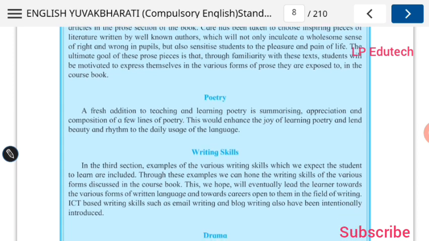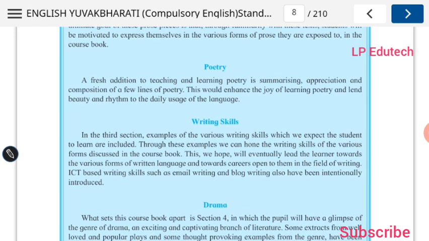Now the second unit comprises poetry. In poetry there is a fresh addition to teaching and learning poetry in summarizing, appreciation, and composition of a few lines of poetry. This would enhance the joy of learning poetry and lend beauty and rhythm to the daily usage of the language. So with the help of poetry, you are able to do the critical appreciation of the poetry, and you can add charm to your life.